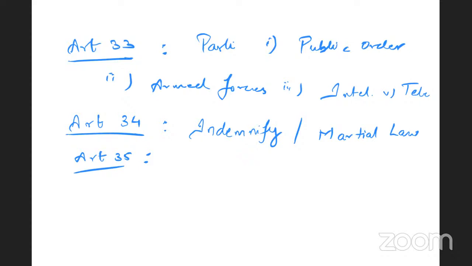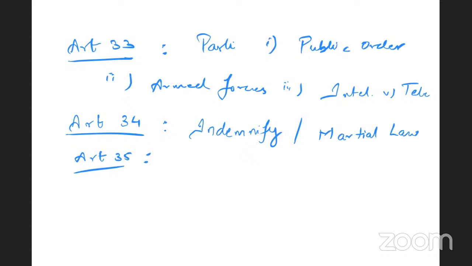Under Article 32 Clause 3, Parliament under its law can give writ jurisdiction to any courts other than the High Court and the Supreme Court. So like this, various fundamental rights can be brought into force through Article 35. That is, Parliament has the power to make laws to give effect to some fundamental rights under Article 35.